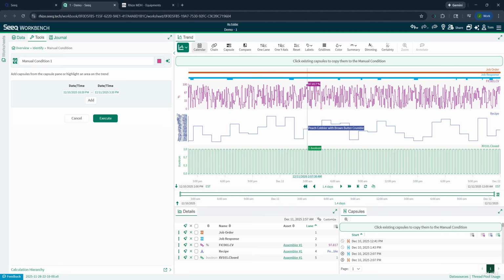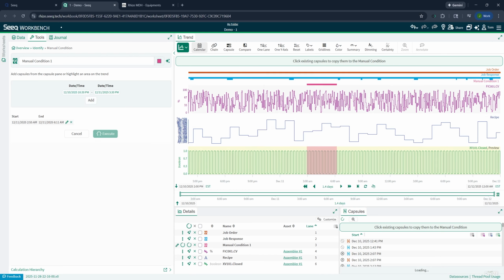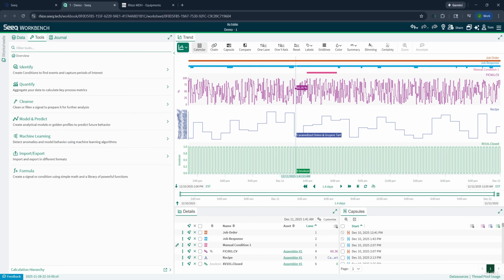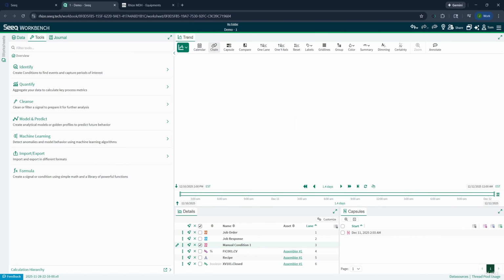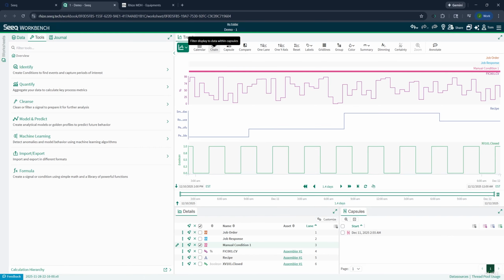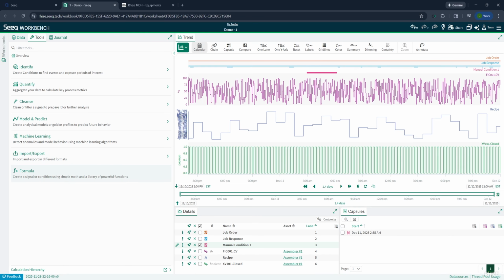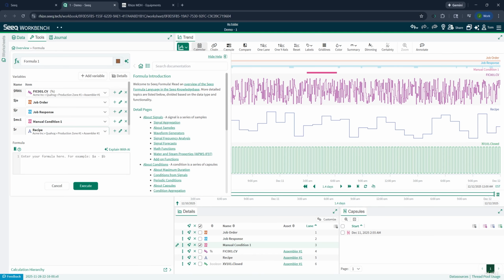So supposing we wanted to get from a certain time range, you can select that time range, add it, and then now we have a condition available there. And selecting that condition, we can then limit our view to just what is provided in that condition. Next, let's work on some formulas.